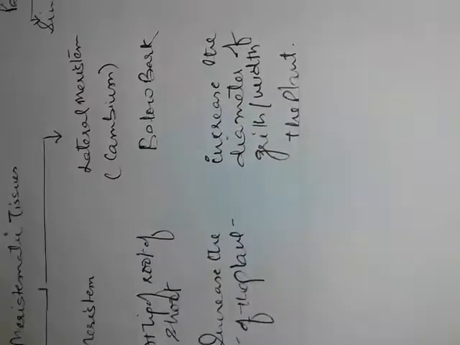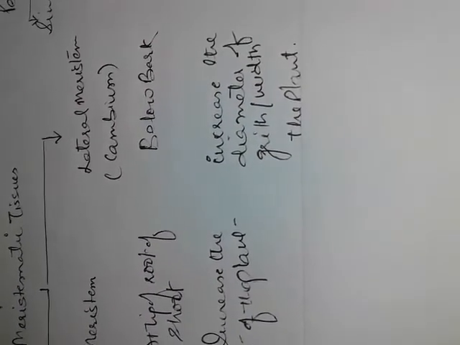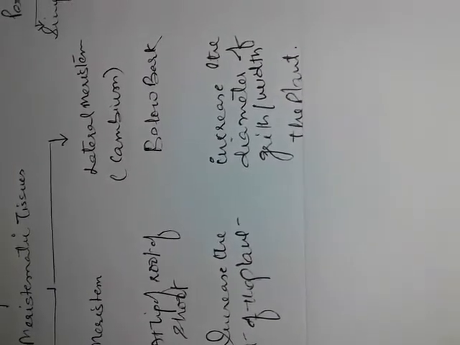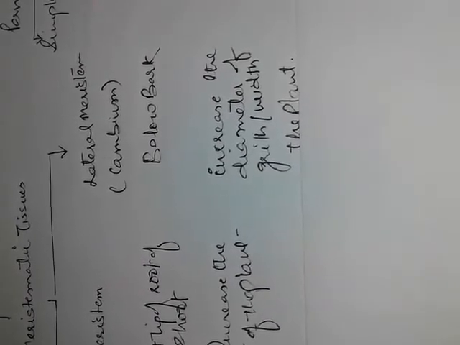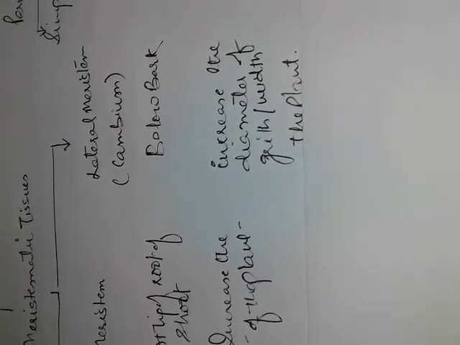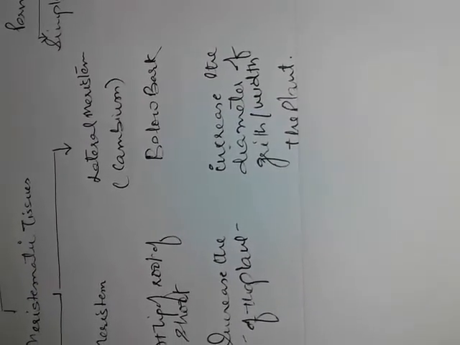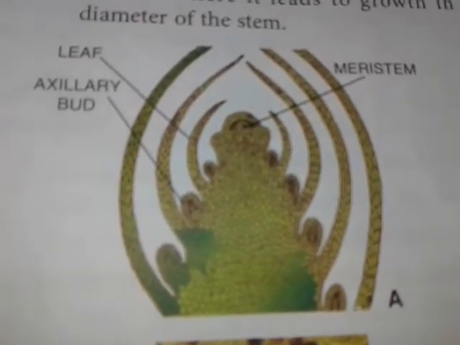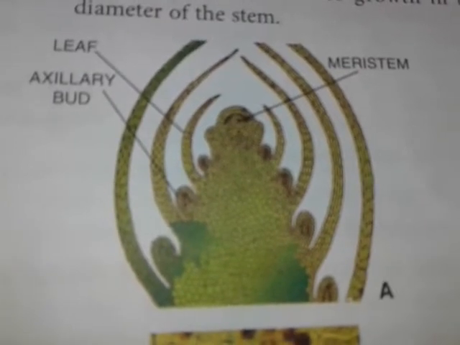Lateral meristematic tissue is also known as the cambium. It is present below the bark and its main function is to increase the diameter of the plant. We can also say that it is responsible to increase the girth or width of the plant. See the diagram where meristematic tissue is mentioned, leaf, axillary bud.